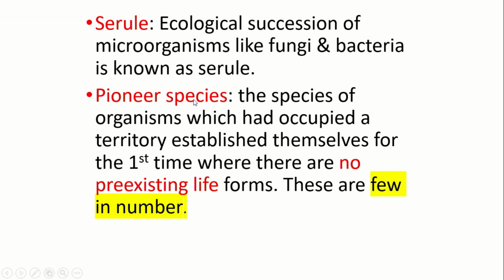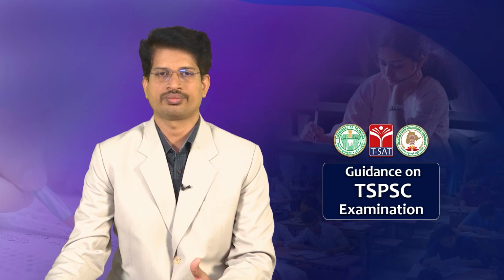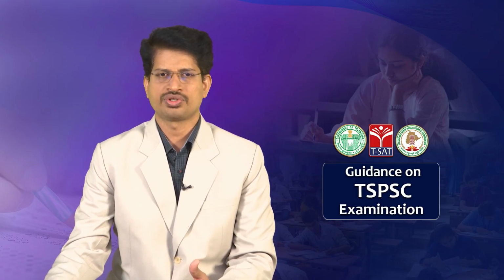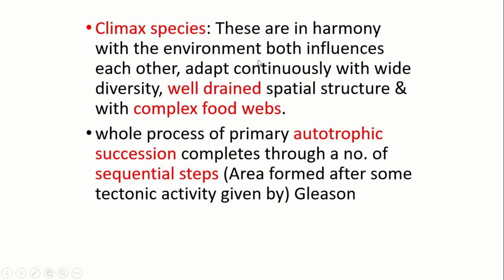Pioneer species are the species of organisms which occupy a territory and establish themselves for the first time when there are no pre-existing life forms. In this condition, the biodiversity is few in number. Climax species are in harmony with the environment, both influencing each other, adapting continuously, with wide diversity, well-drained spatial structure and complex food web.